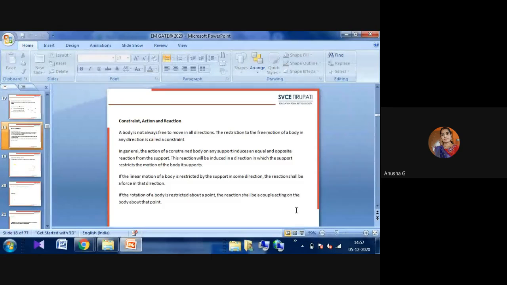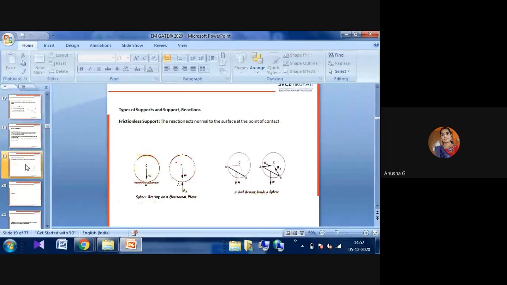About a point, the reaction shall be a couple acting on that body about that point. You can observe here, that is one of the constraint methods. Next, we have to see the main important types of supports and then support reactions. If you are taking frictionless supports, what will happen?